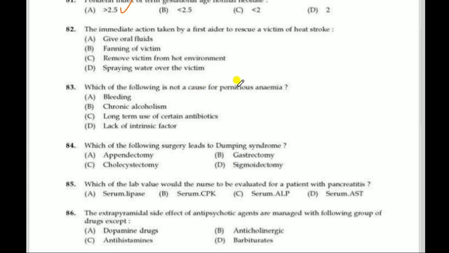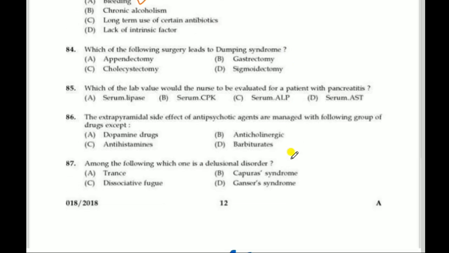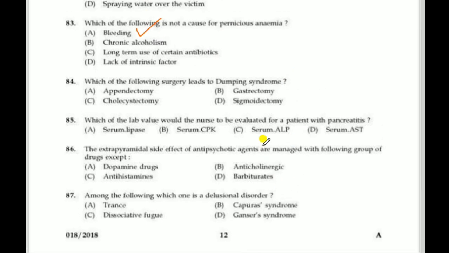Next question. The immediate action taken by a first aider to rescue a victim of heat stroke. Remove victim from hot environment. So immediately the victim should be removed from the hot environment. Next question. Which of the following is not a cause for pernicious anemia? Correct answer is bleeding. Bleeding is not a cause for pernicious anemia. Next question. Which of the following surgery leads to dumping syndrome? Correct answer is gastrectomy. Gastrectomy leads to dumping syndrome.